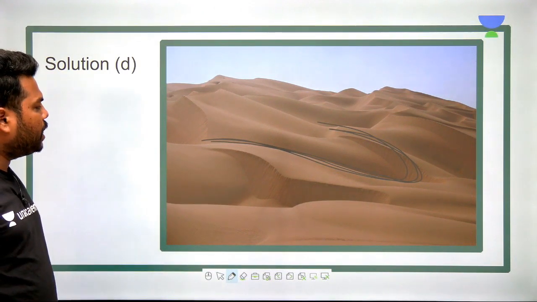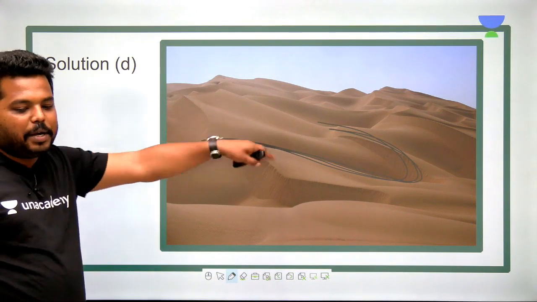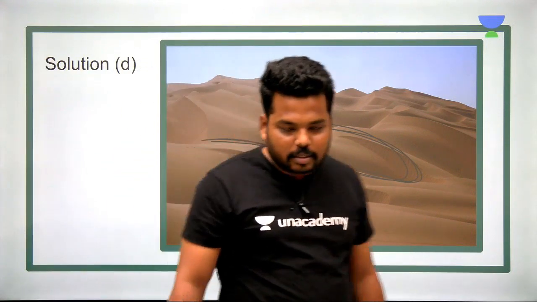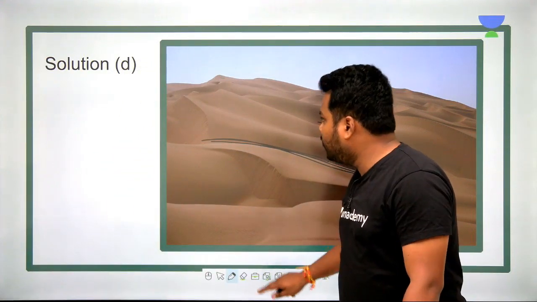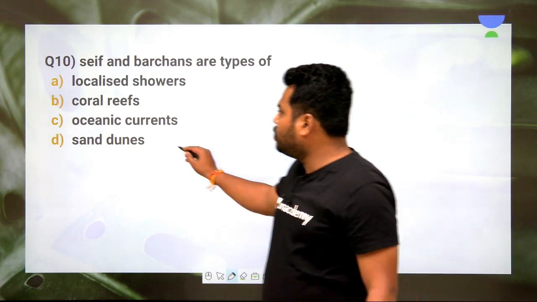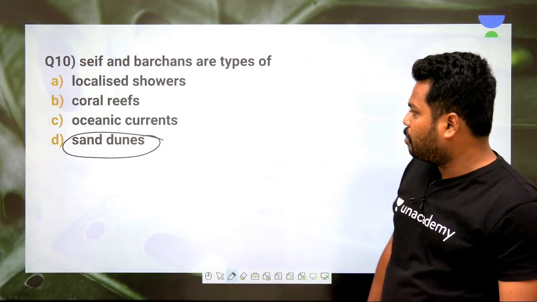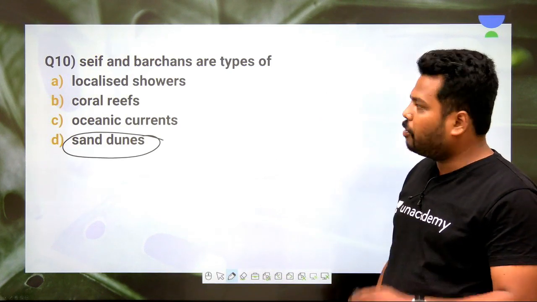Clear. The major difference: they are nothing but sand dunes in the desertified region, hence seifs and barchans are associated with sand dunes, and absolutely option number D is the perfect statement, the perfect answer for this kind of question.